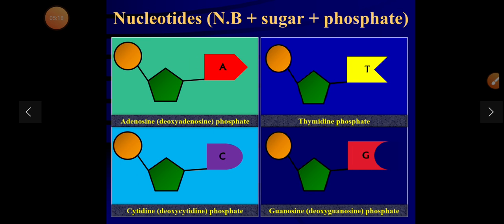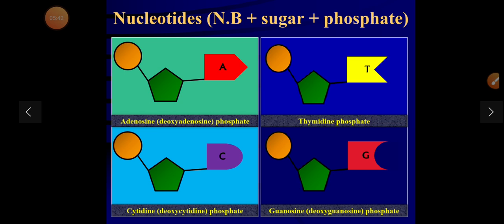In a polynucleotide, several nucleotides are linked to form a long nucleotide strand. The bond connecting the C3 and C5 positions of the sugars of adjacent nucleotides is called a phosphodiester bond.